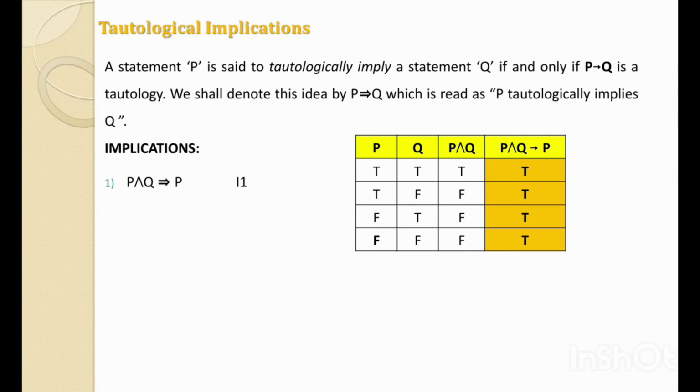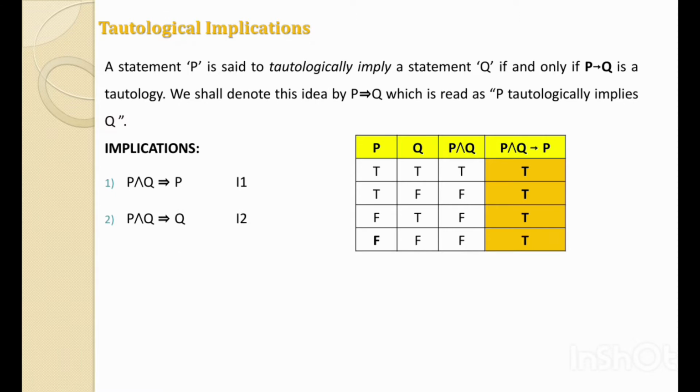That's why we say P and Q tautologically implies P. If the implication is a tautology, you change the implies symbol to the tautologically implies symbol.